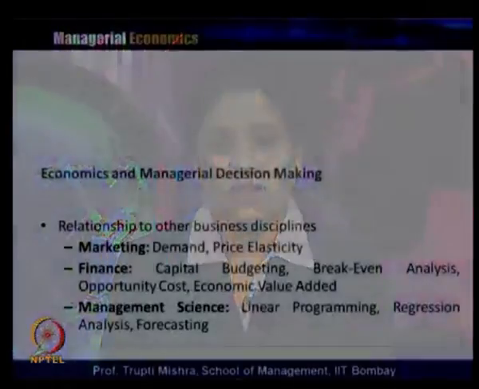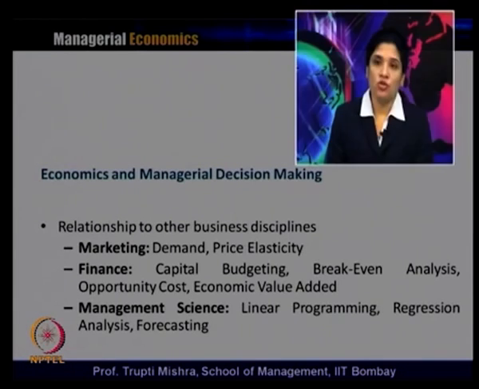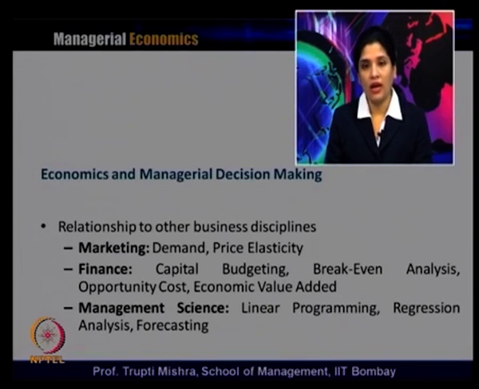When it comes to economics and managerial decision making, we need to see how managerial economics has a relationship with the other business disciplines. We talk about demand and price elasticity in managerial economics, which also has a link with the discipline of marketing.